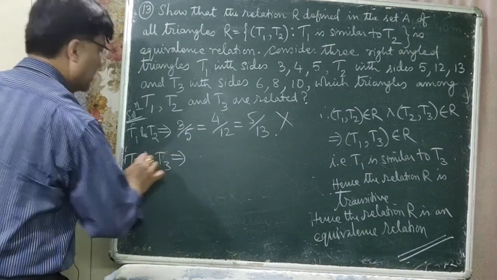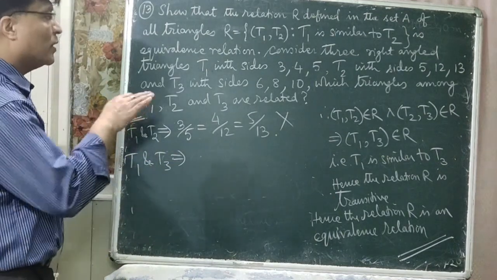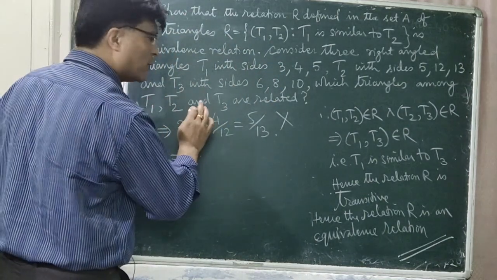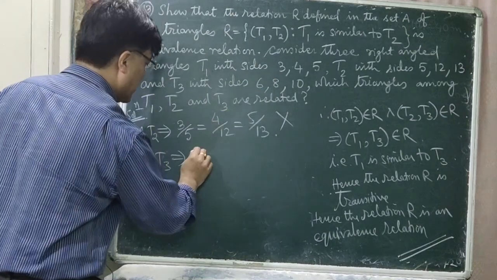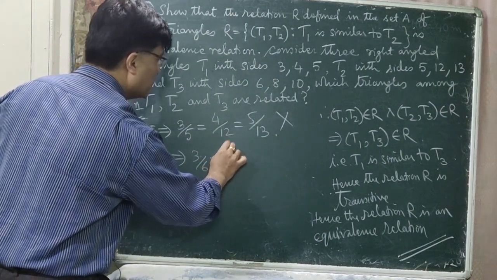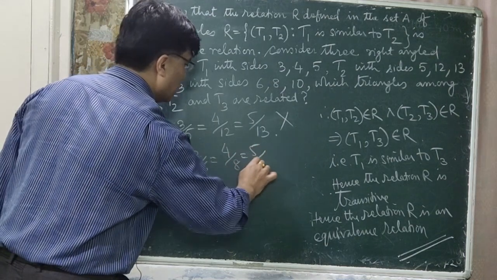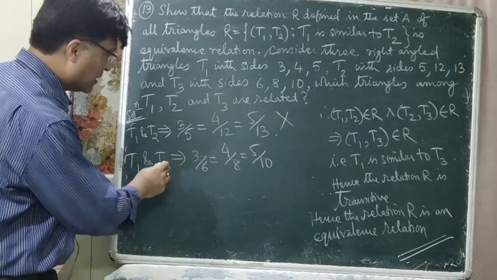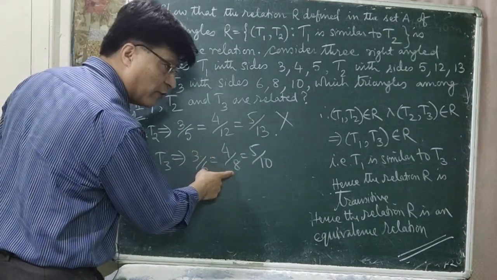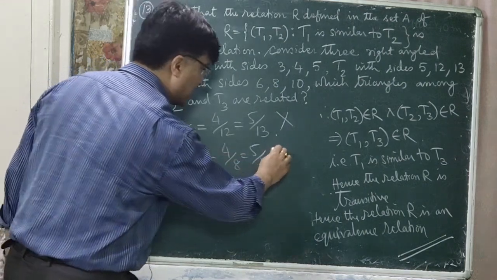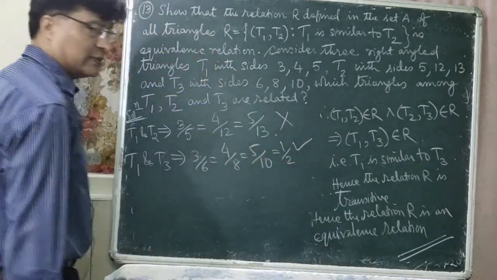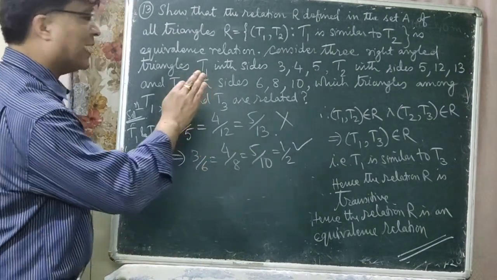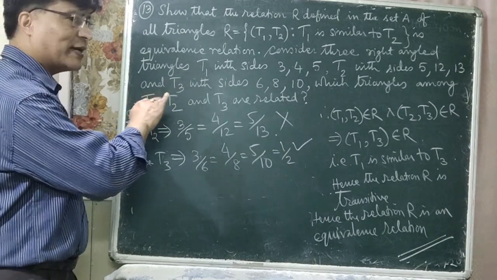Let us check for T1 and T3 whether they are related or not. Are they similar, meaning the corresponding sides are proportional? You can write 3 by 6 is equal to 4 by 8 is equal to 5 by 10. So they are all related. 3 1s are 3, 3 2s are 6, 4 1s are 4, 4 2s are 8, 5 1s are 5, 5 2s are 10, which is equal to half. Yes, they are related. Is that clear?